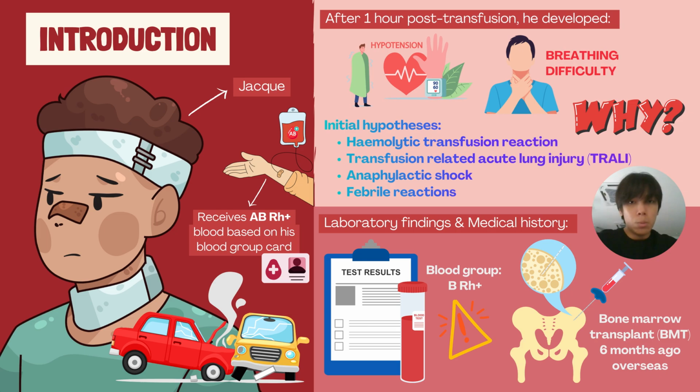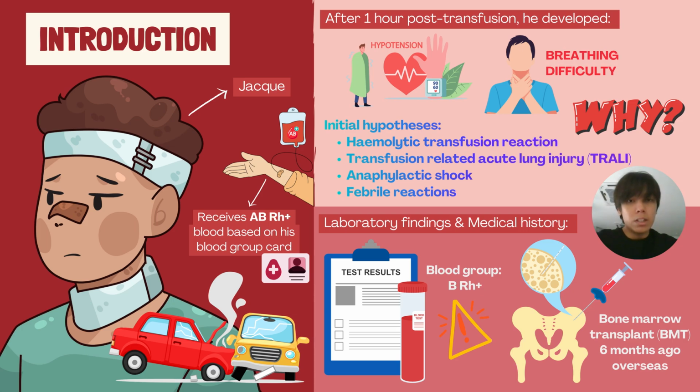Jack was admitted following a road accident and was transfused AB or H positive blood according to his blood group card. However, about 1 hour after the transfusion, he unexpectedly developed hypotension and breathing difficulty. Both are red flag features of an acute transfusion reaction. At this point, several hypotheses should be considered, including acute hemolytic transfusion reaction, TRALI, anaphylactic shock, and febrile reactions.